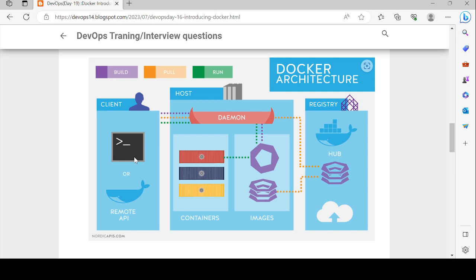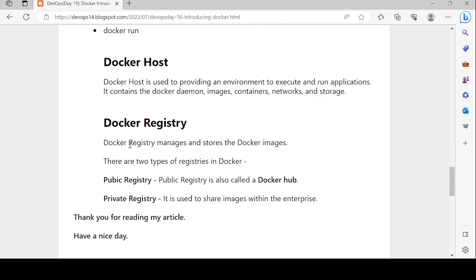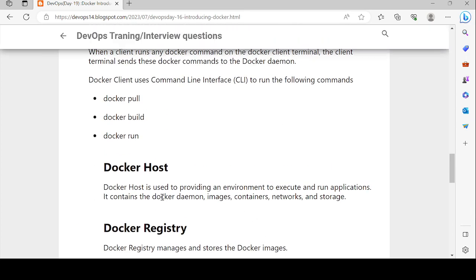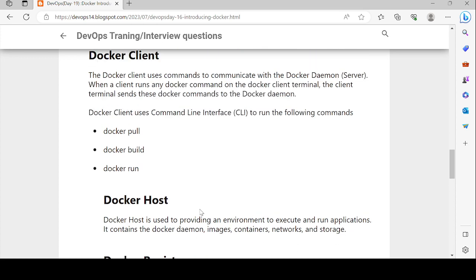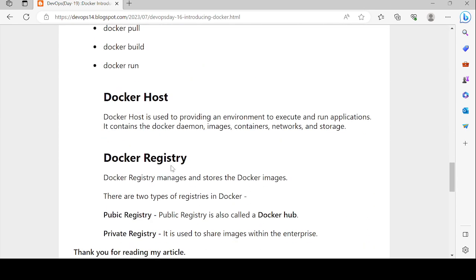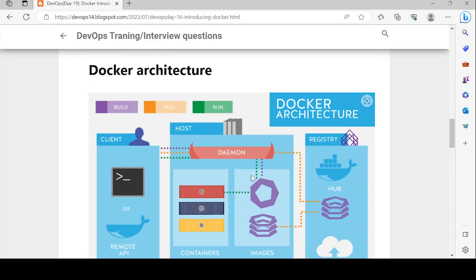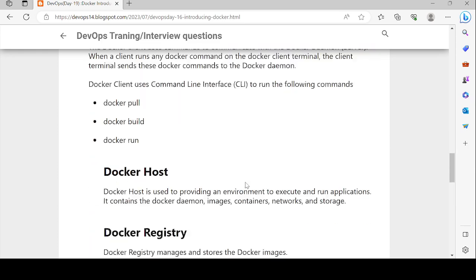Depending on the command we execute, the Docker daemon transfers our commands to the registry or the host and fetches the details again. The Docker host provides an environment to execute and run applications; inside the containers our applications will be running. It contains the Docker daemon, images, containers, networks, and storage.